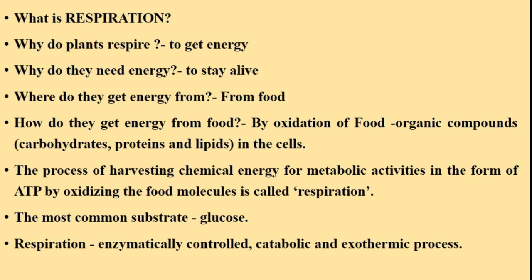How do they get energy from food? They get energy by oxidizing food materials. Food in the sense organic compounds like carbohydrates, protein and lipids in the cells. So, the process of harvesting chemical energy for metabolic activities in the form of ATP by oxidizing the food molecules is called respiration. The most common substrate for respiration is glucose.